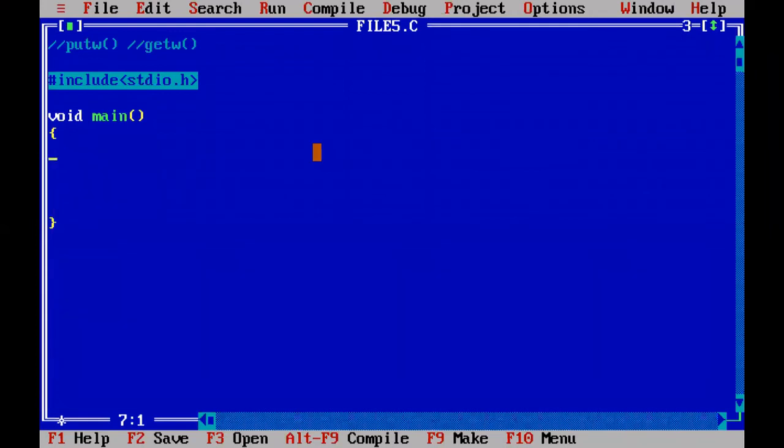So how to open a file? fopen. The first argument is the file name. I am taking the file name as numbers.txt, comma, and first I am writing numbers into numbers.txt, so that file must be opened in writing mode, and it will return the file pointer fp. So create the file pointer also.